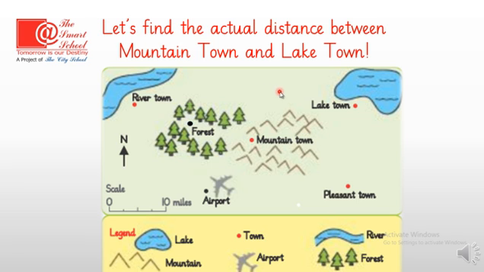Now we are going to practice the next feature of the map, that is the map scale. So where is the mountain town? This is the mountain town. And where is the lake town? It's here. Oh, they are just a few steps forward. Oh, this is very less distance between these two points, isn't it? Now let's check whether these are so close or these are far away. So let's find the distance.